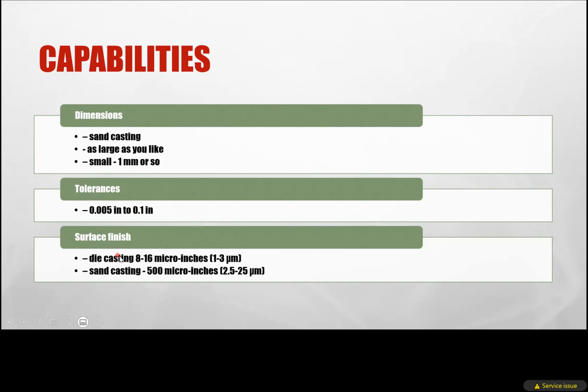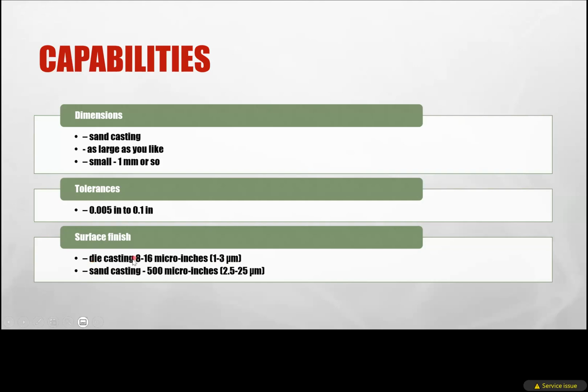For surface finish, die casting gives 0.8 to 16 micro inches, that is 1 to 3 micrometers. If you read about surface finish, you can understand these terms. In casting there are different types: one is die casting, the other is sand casting. As we read on, you will understand what die casting and sand casting are, but you have to remember these terms.